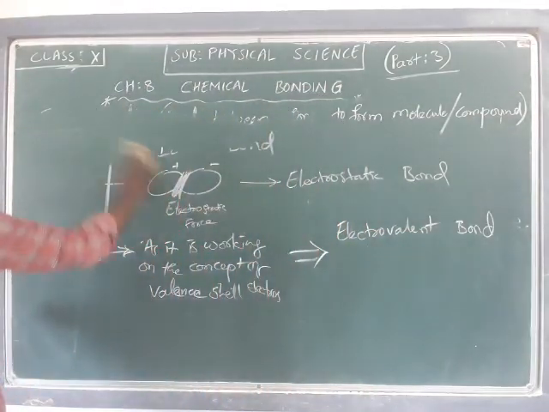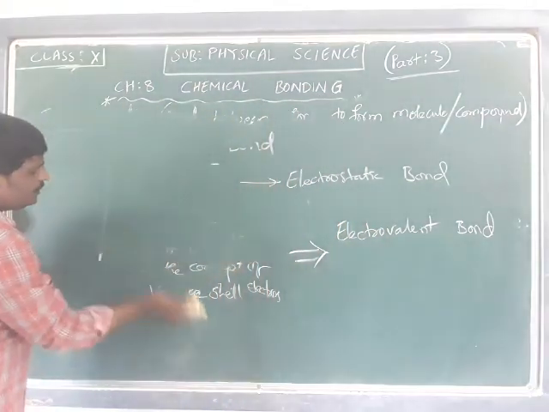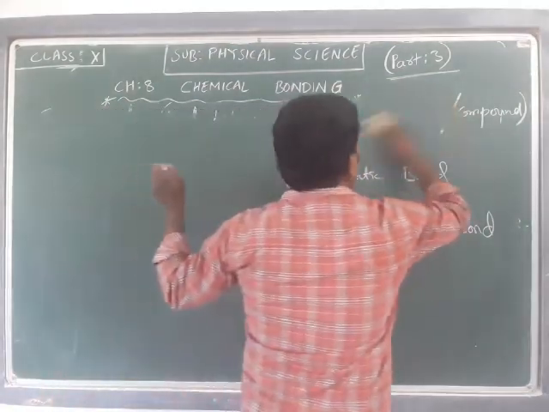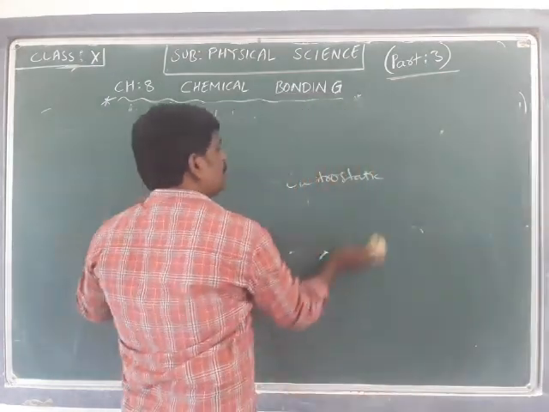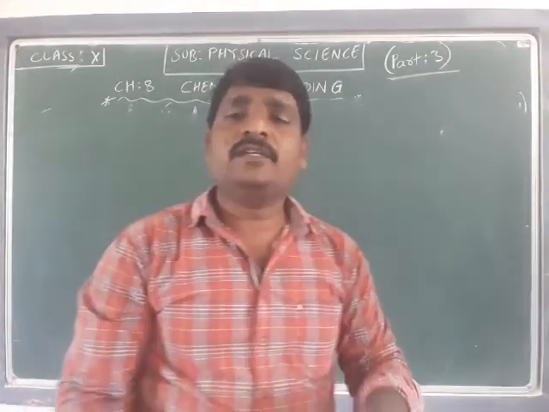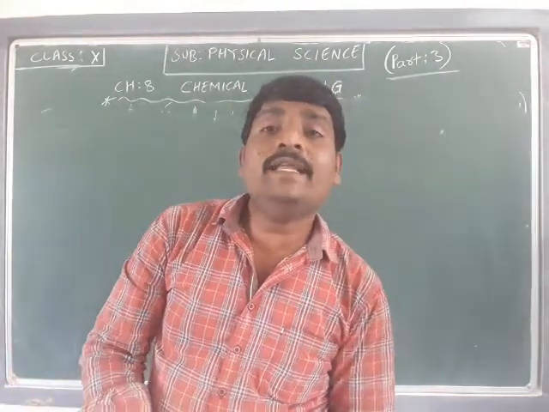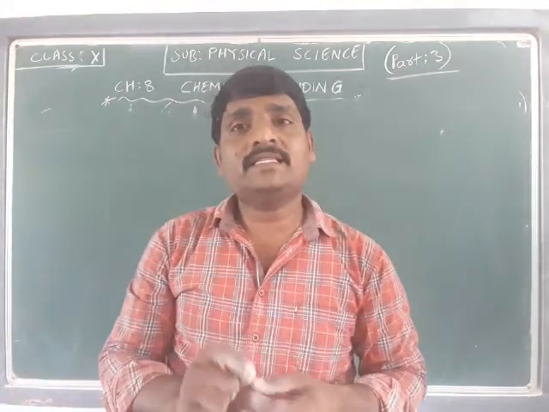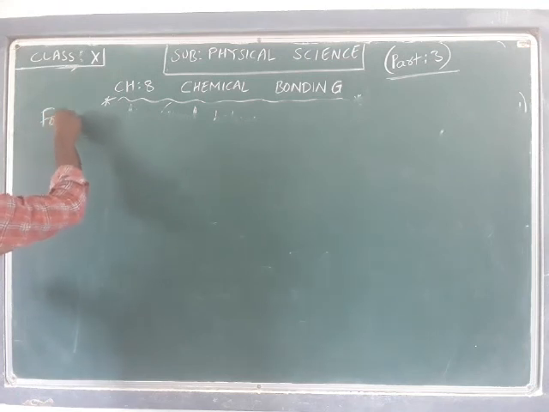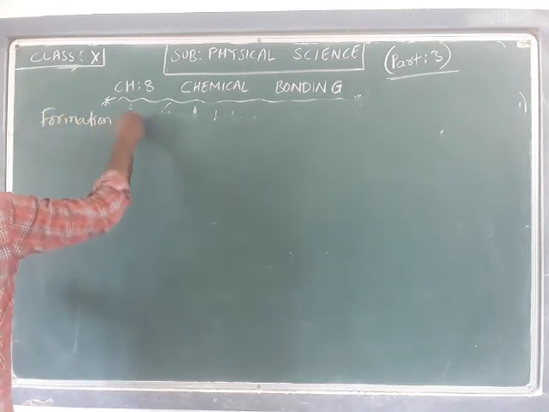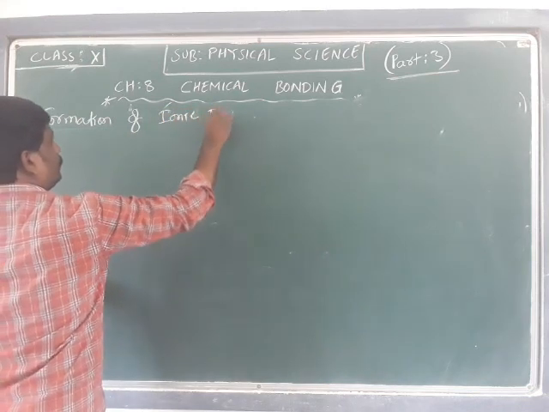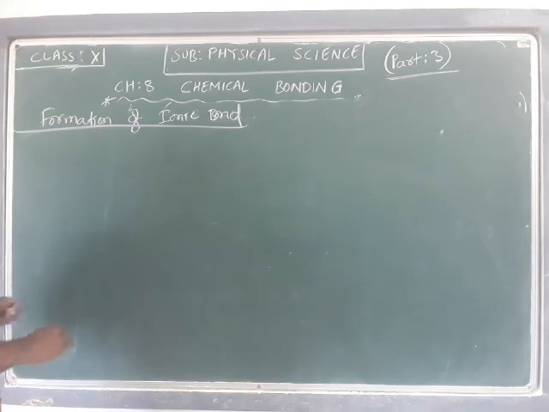Now the next concept is how the bond is going to form, the formation of the ionic bond to have a molecule. We are going to talk about different examples today. The main concept of formation of ionic bond is that it forms between two dissimilar atoms, so keep that in mind. Okay, now the next concept is formation of ionic bond.